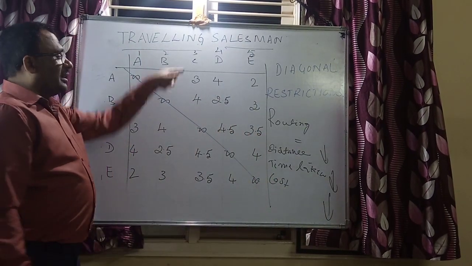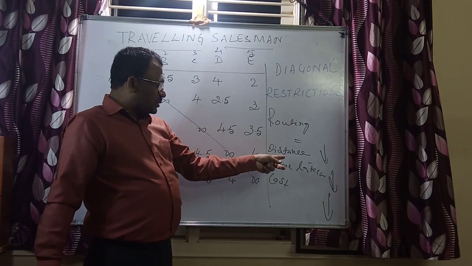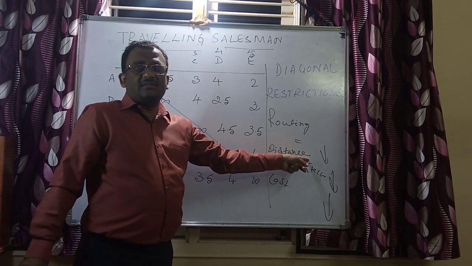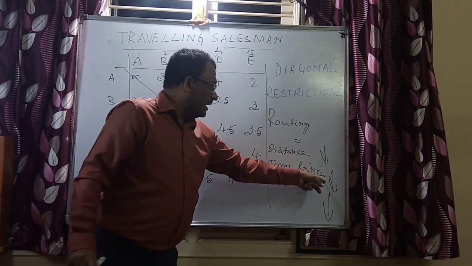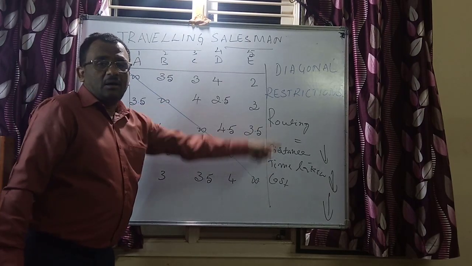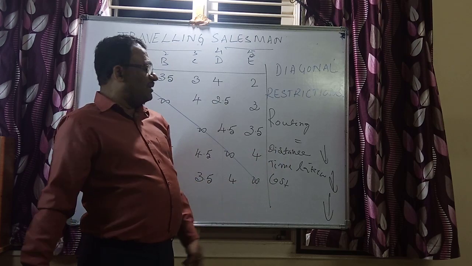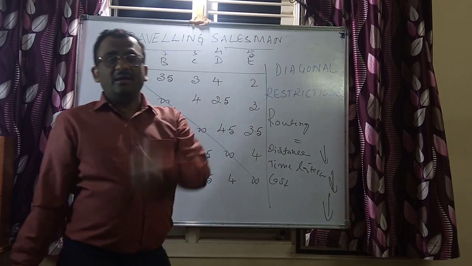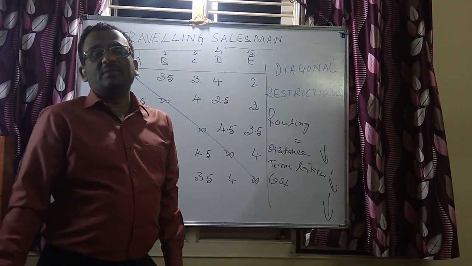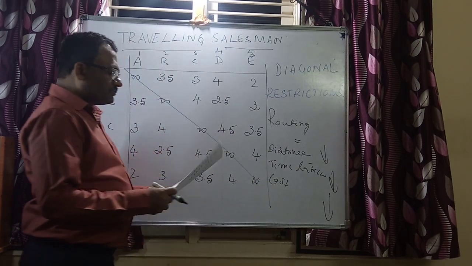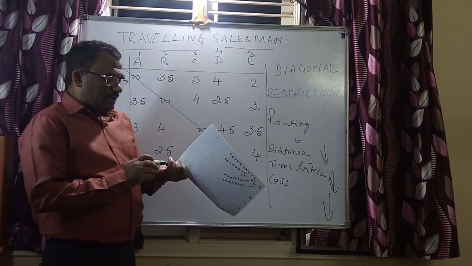In a routing problem, a traveling salesman problem, I am going to have the least distance covered and the least time taken, fulfilling all the conditions and restrictions, and even the cost is going to be less. Once the distance traveled and time taken are reduced, automatically the cost is going to be the least. Now let me check how this is going to be solved.